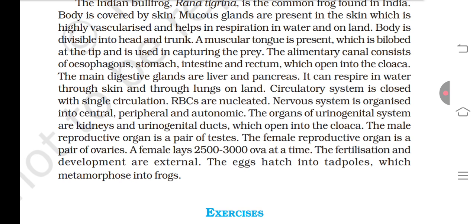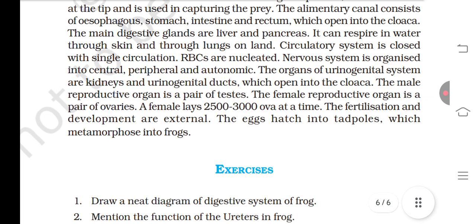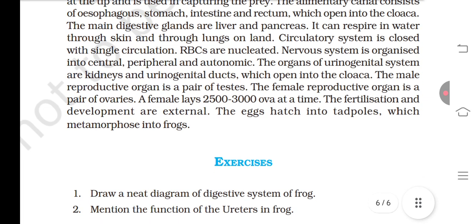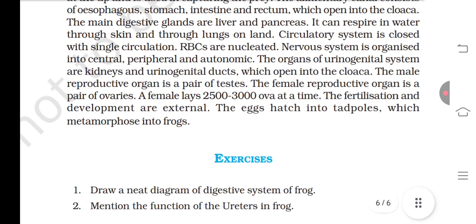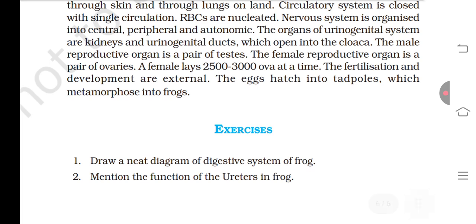The alimentary canal consists of esophagus, stomach, intestine, and rectum, which open into the cloaca. The main digestive glands are liver and pancreas. It can respire in water through the skin and through the lungs on land. Circulatory system is closed with a single circulation. RBCs are nucleated. Nervous system is organized into central, peripheral, and autonomic. The organs of urinogenital system are kidney and urinogenital duct, which open into the cloaca.